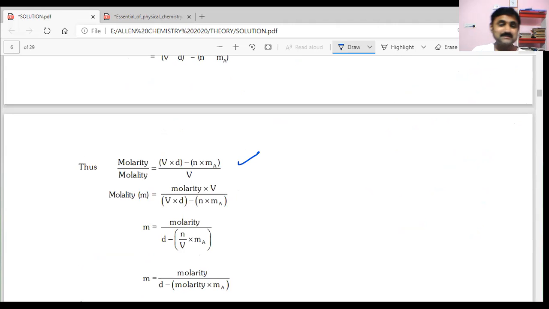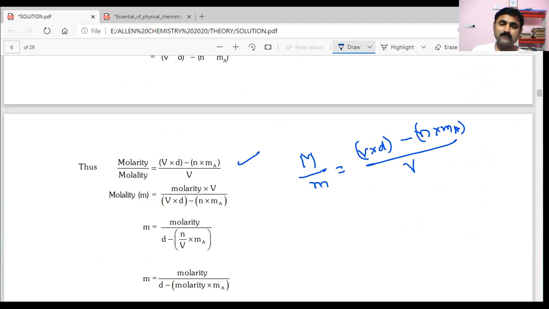In that, what is molality? We have capital M by small m equals V into D minus number of moles of solute into molecular weight of solute, divided by volume of solution in liters. This is liters.